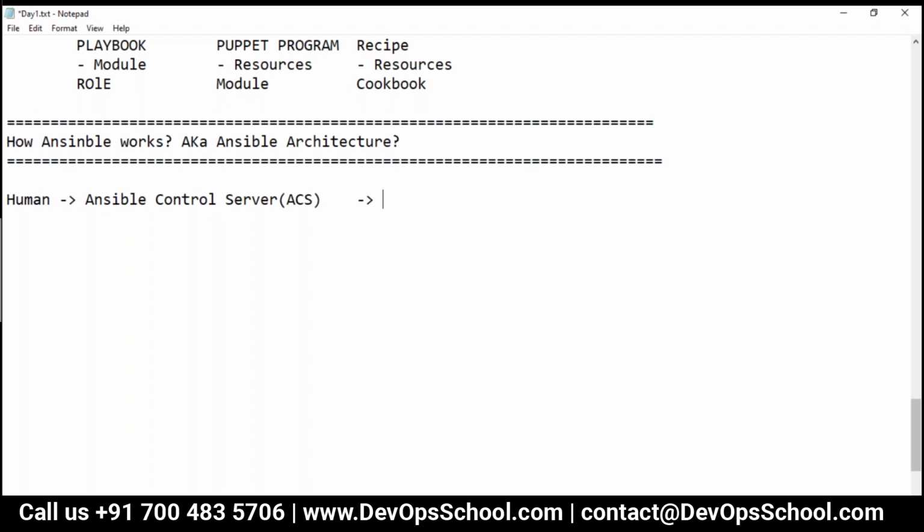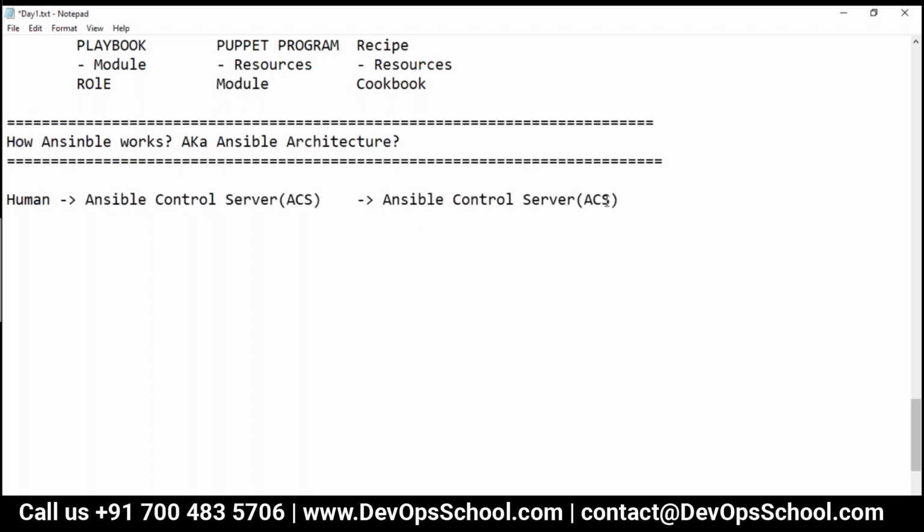And where we do the deployment, that means we ask ACS to do all the work, and ACS does the parallel deployment on the servers. Here we call it an Ansible remote server, ARS. Understand that, remote server.